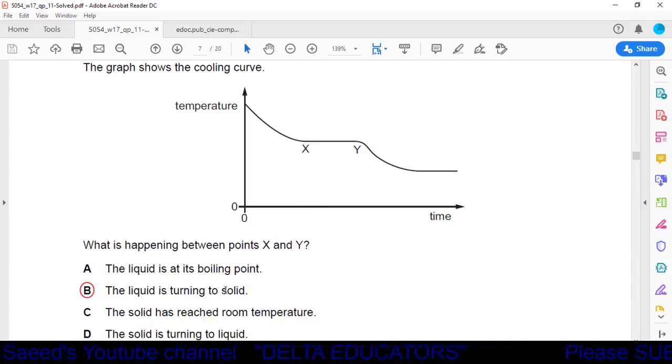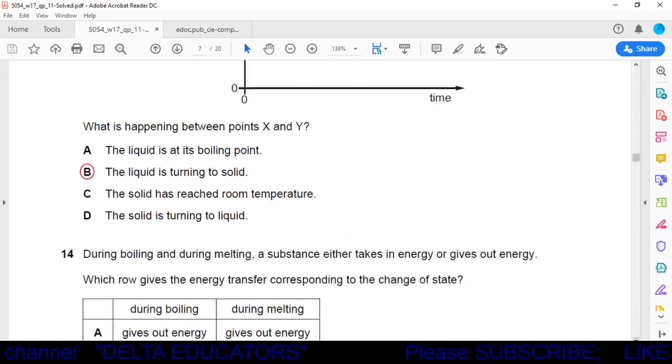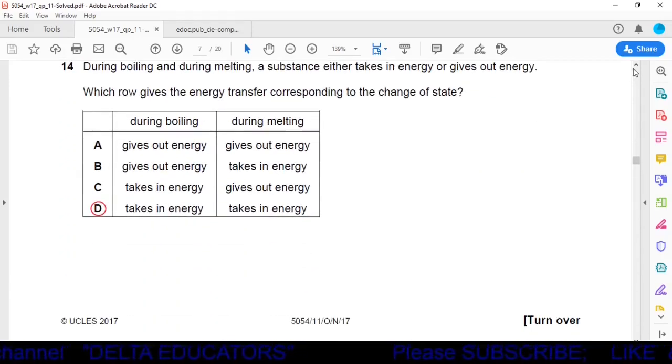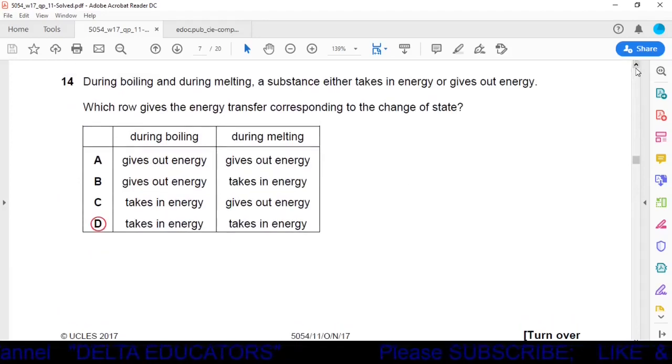The liquid is turning to solid. During the solidification process, the temperature will remain constant. There will be no change in the temperature. So correct option is option B. Question number 14. During boiling and during melting, a substance either takes in energy or gives out energy. Which row gives the energy transfer corresponding to the change of state?